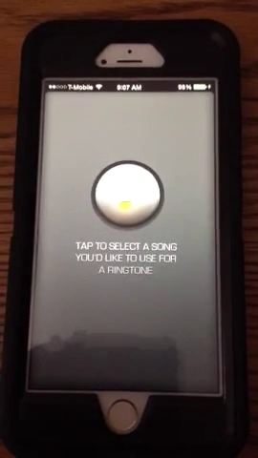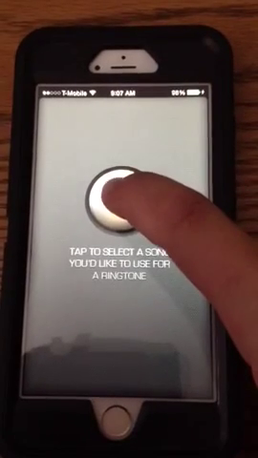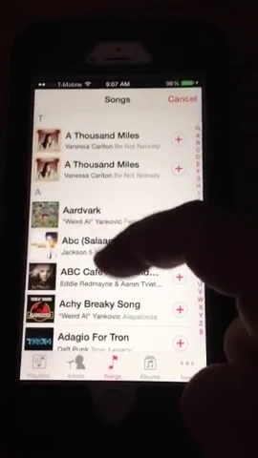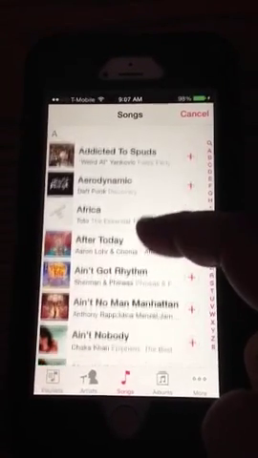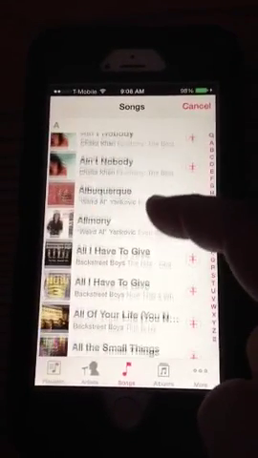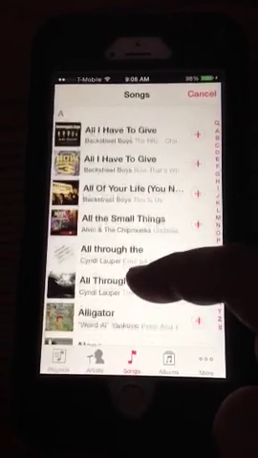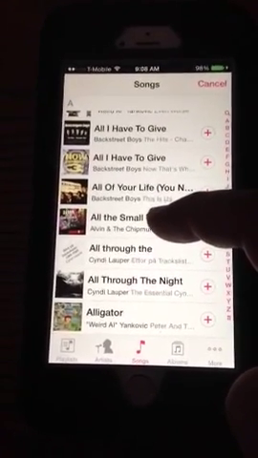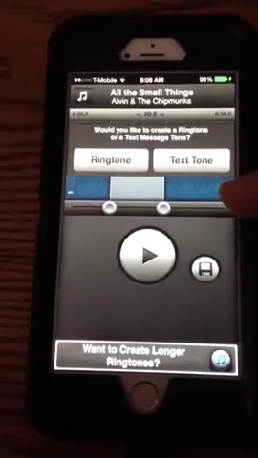Now this is how the screen starts. You push this to open it, and here we are. We're going to now pick a song. Now I found that you can't use a song that you bought on iTunes, but you can use it on CDs you've downloaded from. Okay, we're going to use this one.